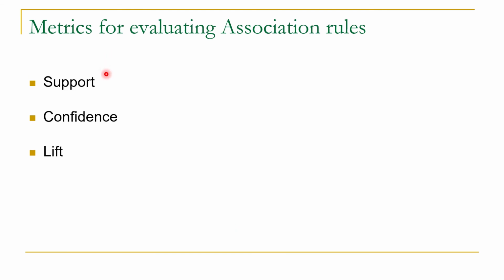As I have already discussed, each association rule has a corresponding percentage value, and these percentages indicate metrics for evaluating the strength of an association rule. We have 3 kinds of metrics: support, confidence and lift. We will discuss these metrics in our next session. This is all about this session.